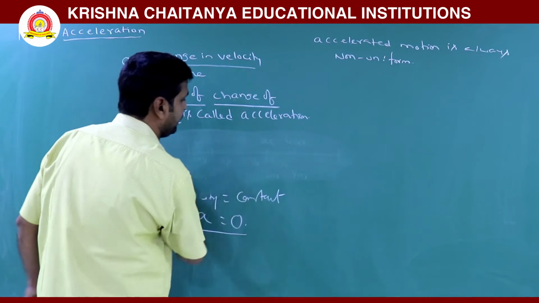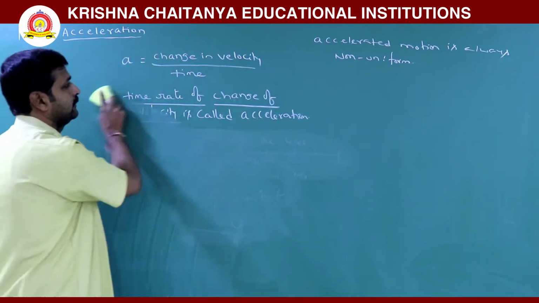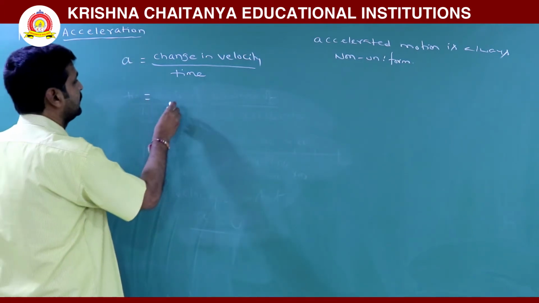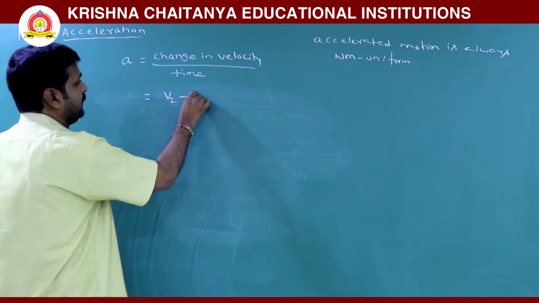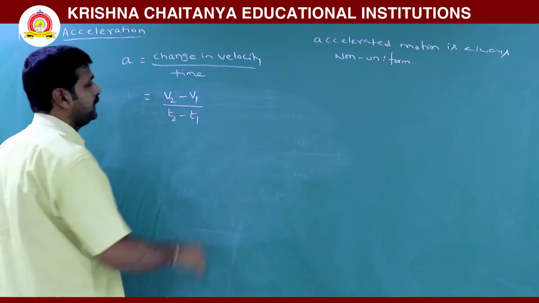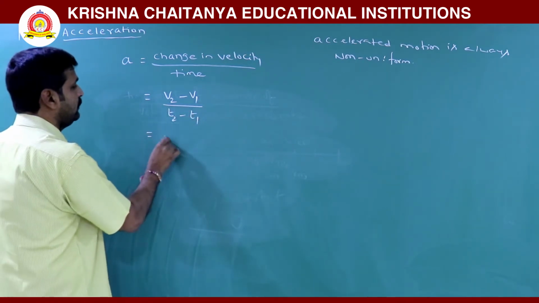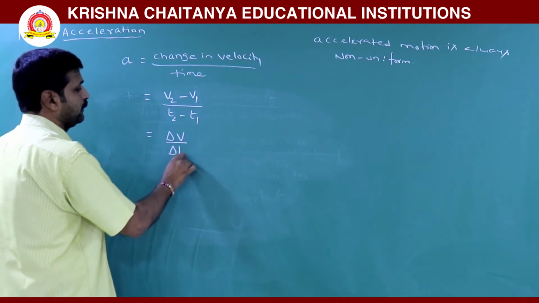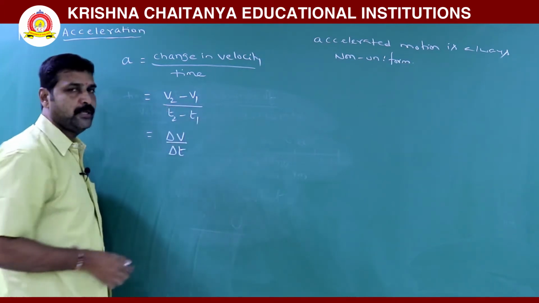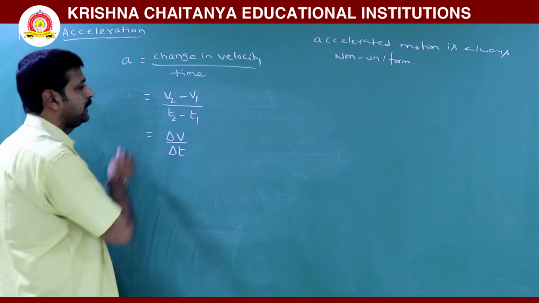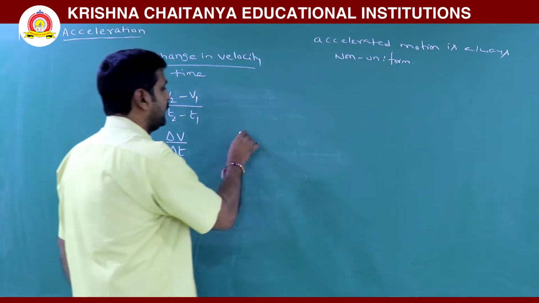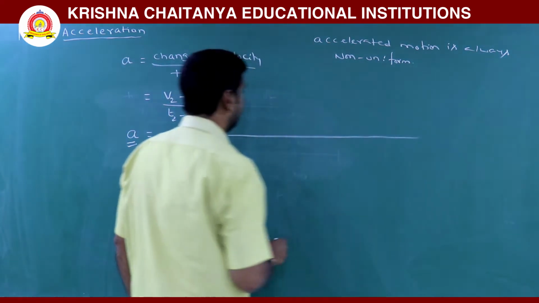Now here we discuss acceleration, where there is a change in velocity with time. So change in velocity means final velocity minus initial velocity, divided by time interval t2 minus t1, which can also be written as delta v by delta t. Delta v is v2 minus v1, delta t, the time interval, is t2 minus t1. This is acceleration.